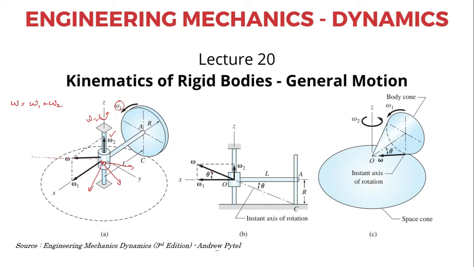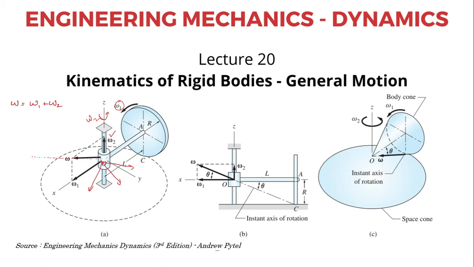At this instant of time, the entire system is undergoing pure rotation with respect to this axis. This omega 2 plus omega 1 is the angular velocity omega, and the axis along this vector omega will be the instantaneous axis or instant axis of rotation.